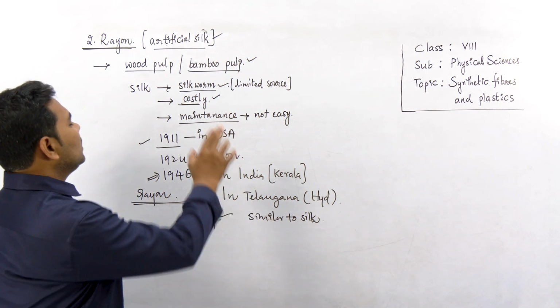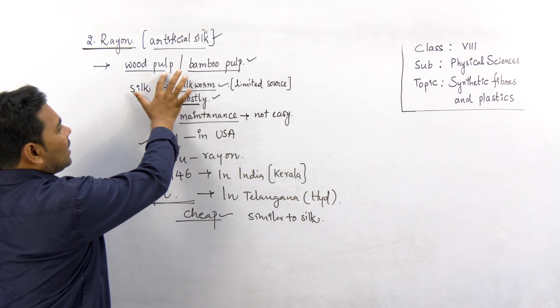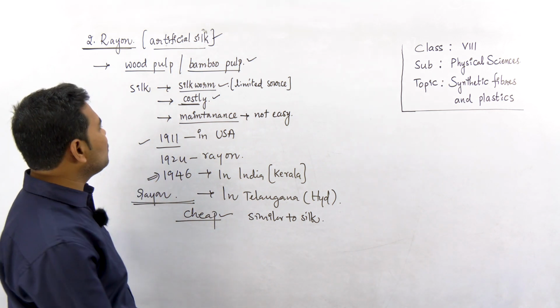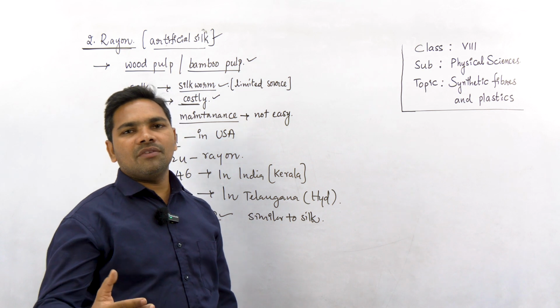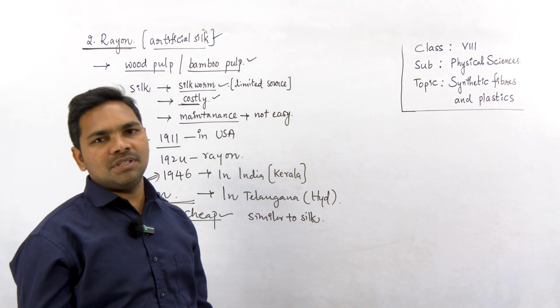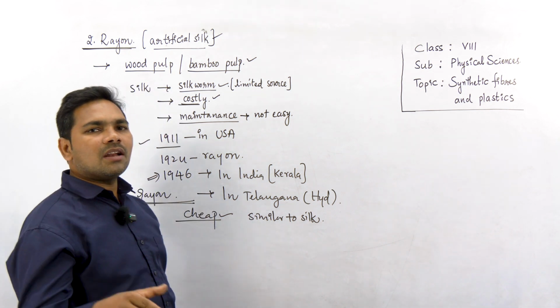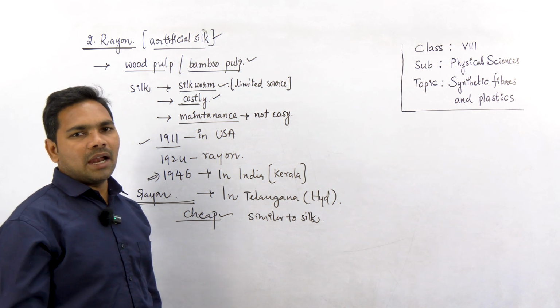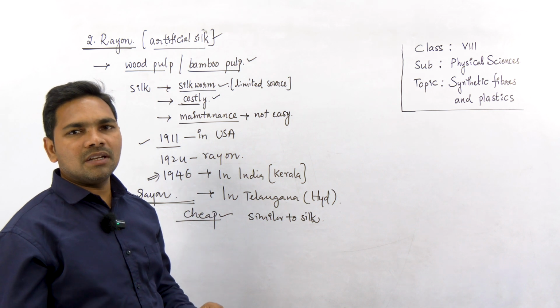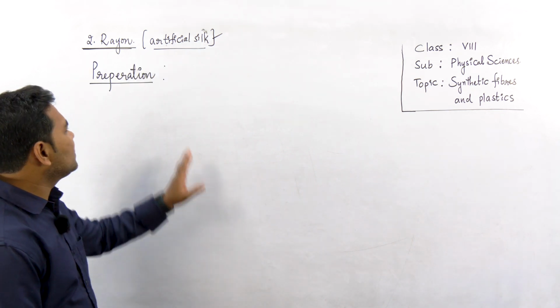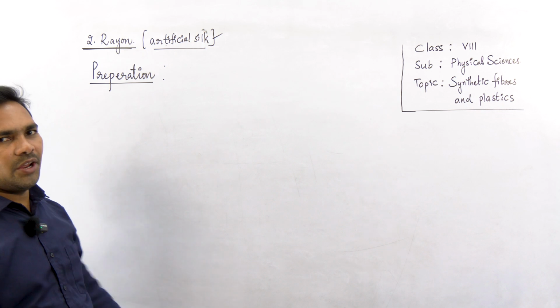Because though the starting raw material for making rayon is wood pulp or bamboo pulp, it has to undergo a series of chemical processes, with chemicals obtained from petroleum, and hence rayon is also considered one of the synthetic fibers.